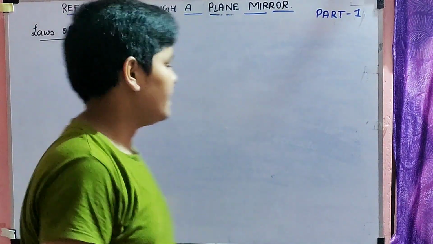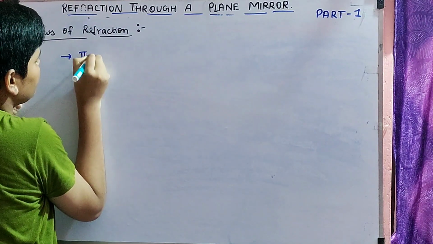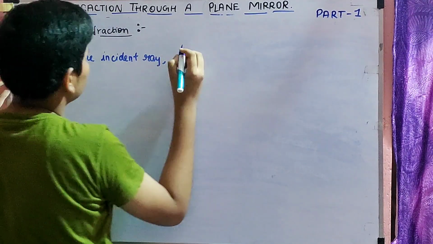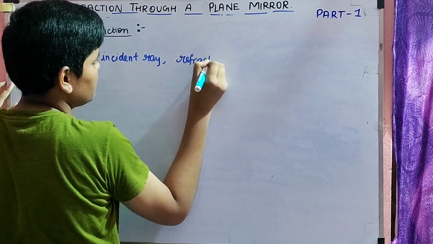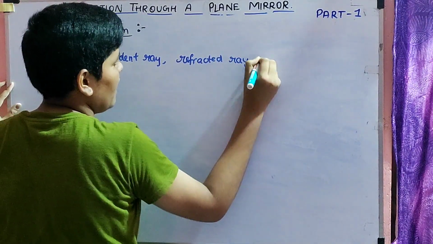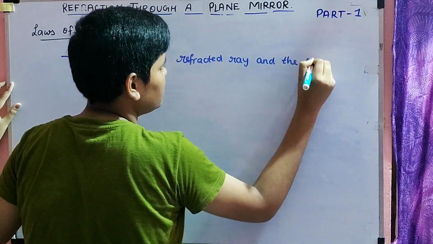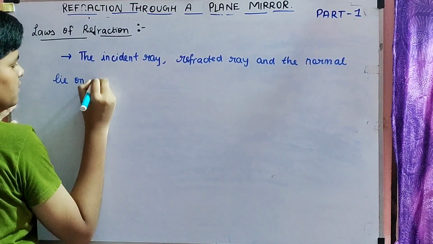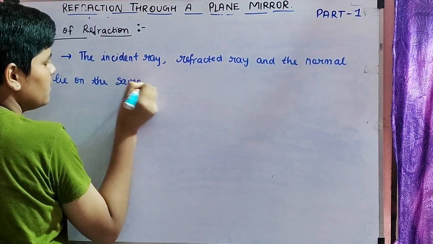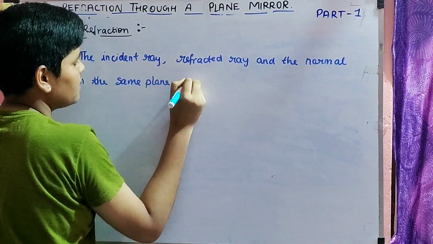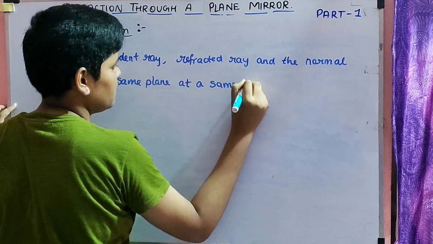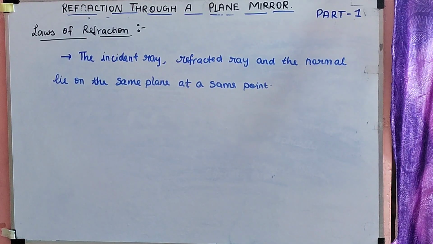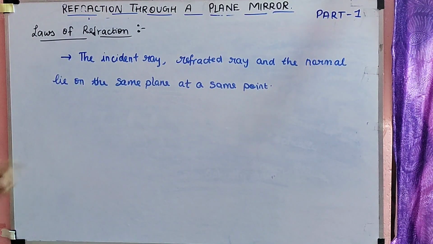So the first law, which is very easy, is that the incident ray, refracted ray and the normal lie on the same plane at the same point. So the incident ray, refracted ray and the normal all lie in the same plane at the same point.